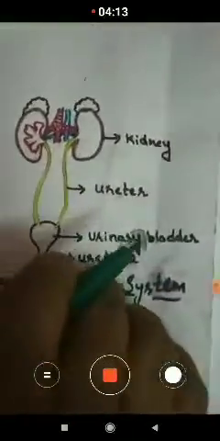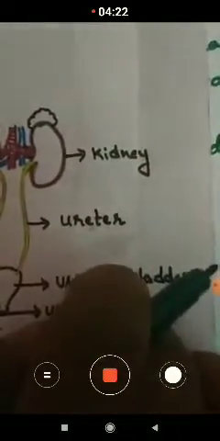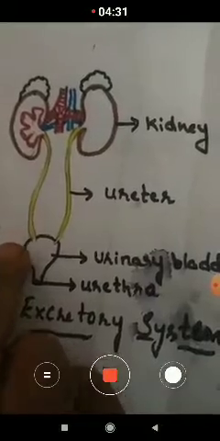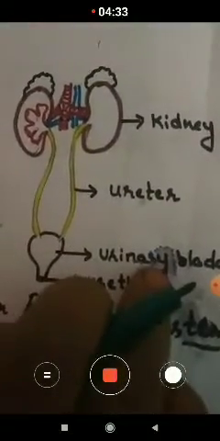And in the textbook, one more thing I want to tell you, children. In the textbook diagram, the labelings are done on the left side. Whenever you draw any diagram, it should be drawn with a pencil, and the labeling also should be done with a pencil, to your right side.